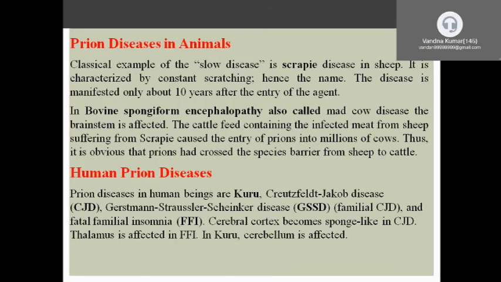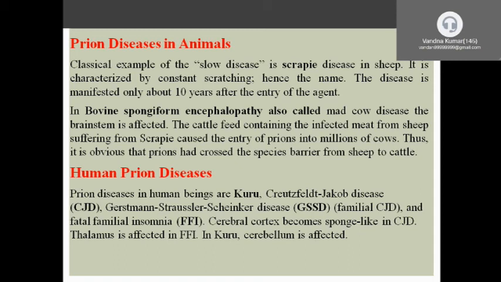Prion disease is seen in animals. Scrapie disease is found in sheep. It is characterized by constant scratching of the body, so the name scrapie is given.